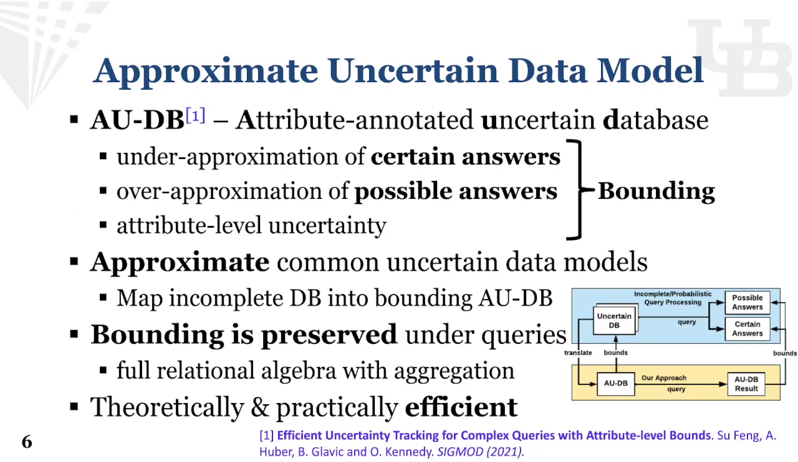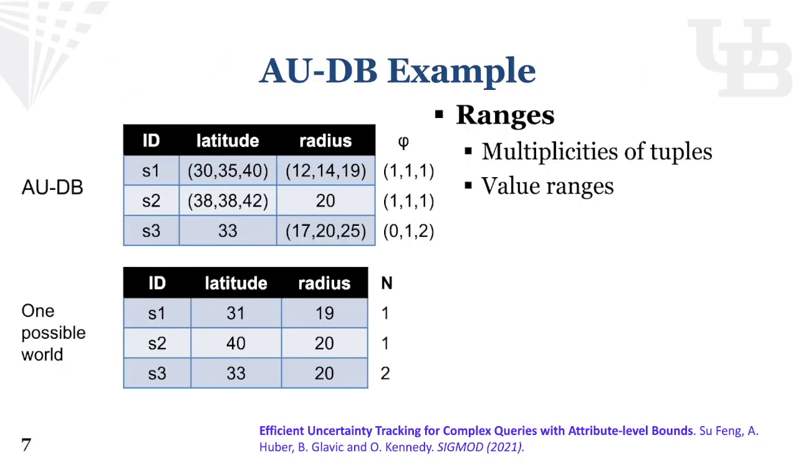In our previous works, we proposed an uncertain data model called AUDB that bounds uncertain data using an under-approximation of certain answers and an over-approximation of possible answers, using both row and attribute level uncertainty. Users can map different kinds of incomplete database models into AUDB that bounds the model, and the bounding effect is preserved through queries, supporting full relational algebra including aggregations, and AUDB is proven to be theoretically and practically efficient.